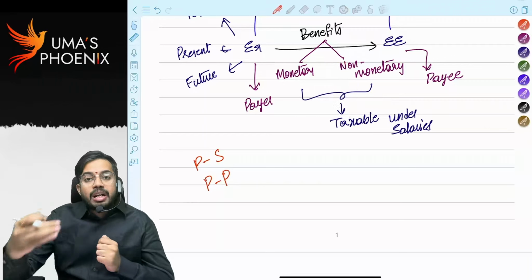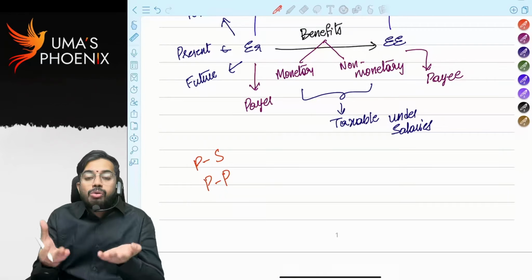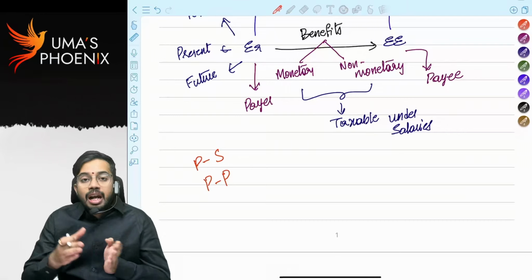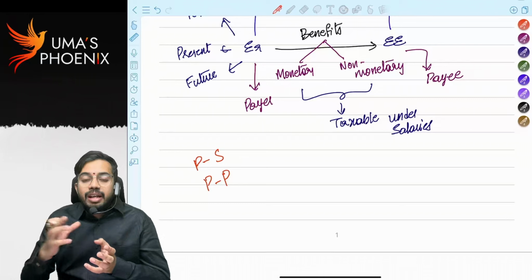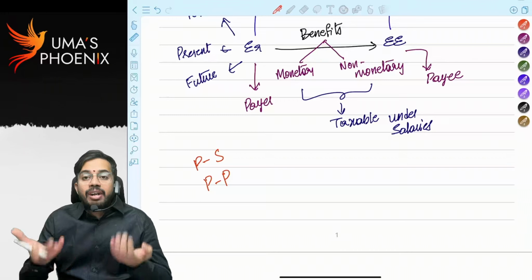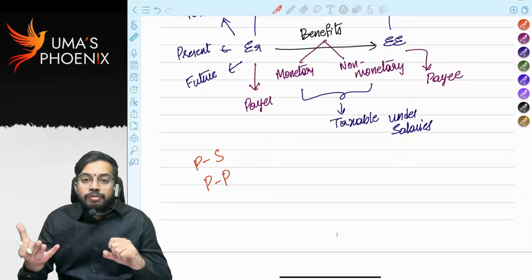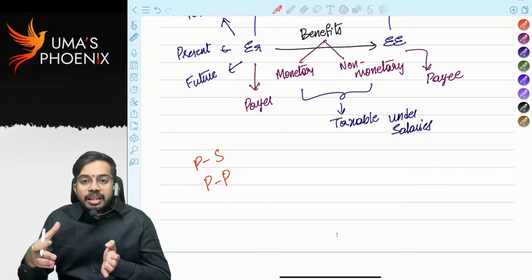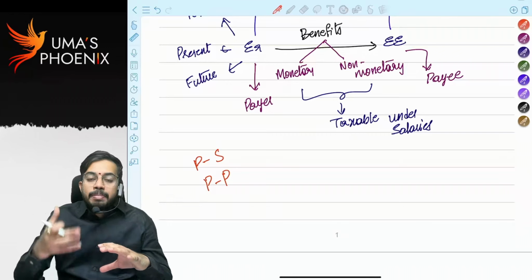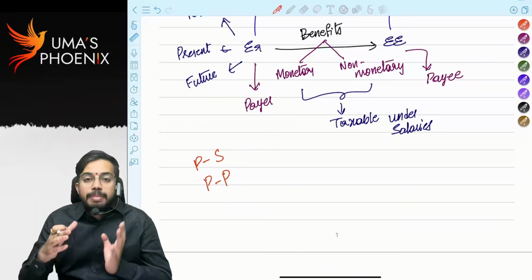Chartered accountant and client are there. The client will come to the chartered accountant and ask him to do the audit. How the audit is to be performed is entirely at the decision of the chartered accountant. Lawyer and client are there. The client will tell what his problem is and what exactly the facts are. Now the lawyer will decide how to speak in the court of law. That means in all these relations, one person tells another person what the real problem is, and how to treat that problem is entirely at the decision of the opposite person. This type of relation we call principal to principal relation.